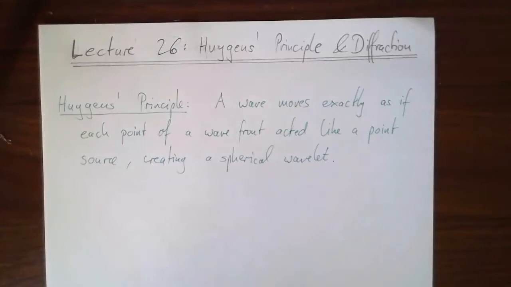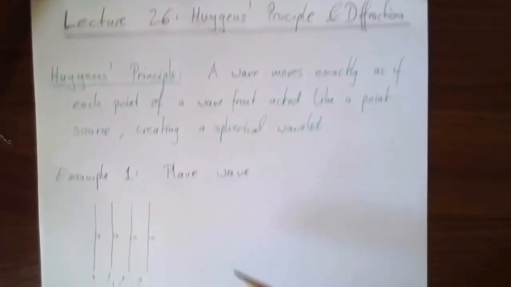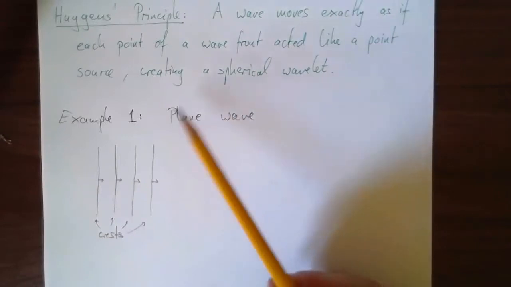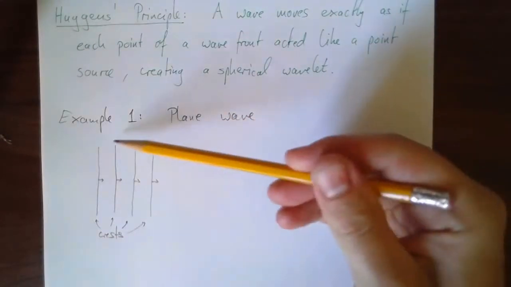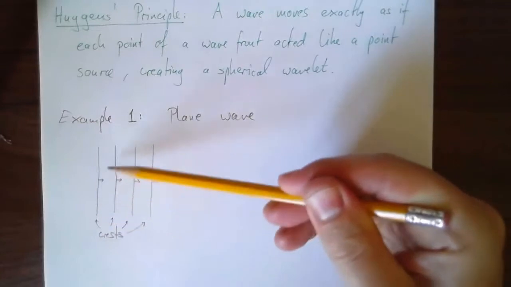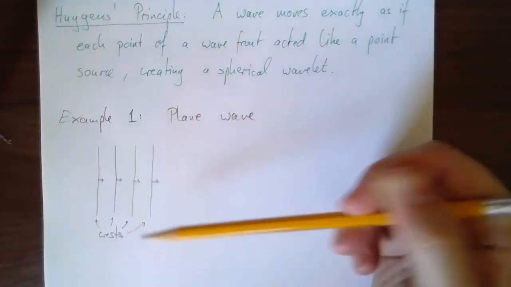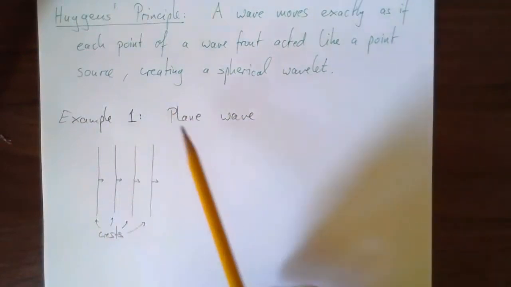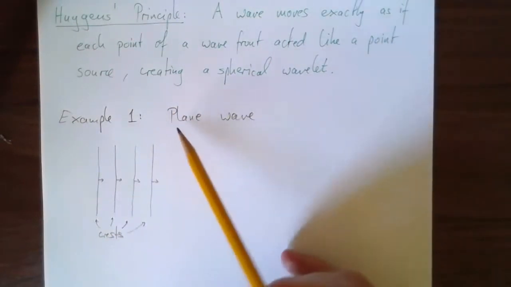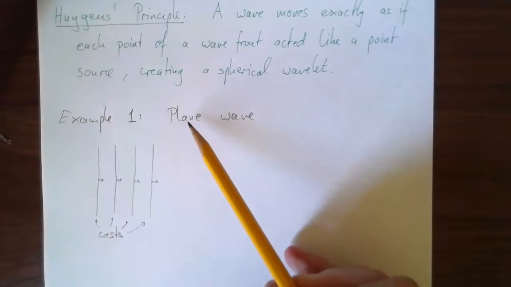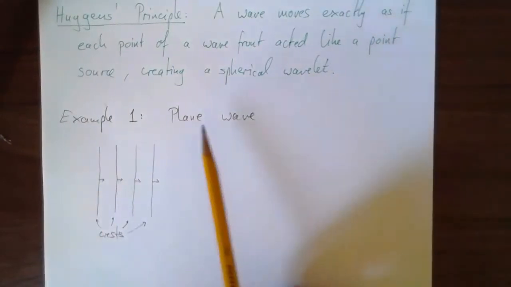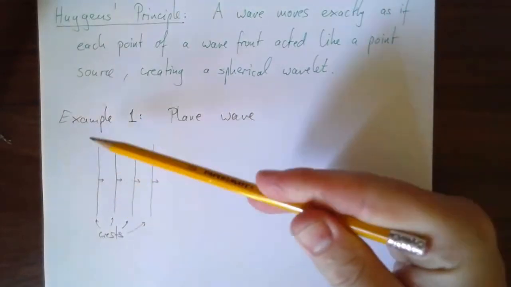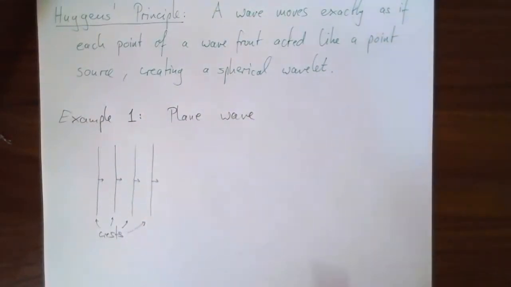Let's look at some simple examples first. So the first example I want to look at is the plane wave, right? A plane wave is a wave where all the wave fronts are essentially straight lines, or if you're in 3 dimensions, sheets. So that's why they're called a plane wave. It's nothing to do with airplanes. It is not a plain wave, P-L-A-I-N, like a plain and simple wave. No, it's a wave where the wave fronts are flat planes, right? In the math sense of plane.